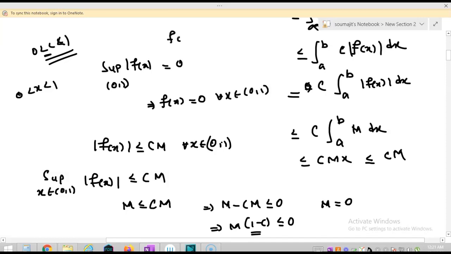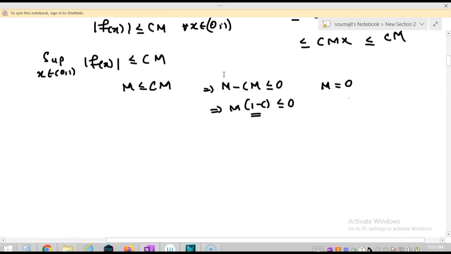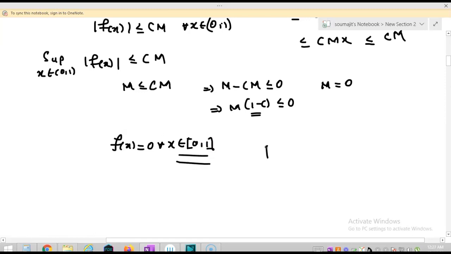Now f of 1 is equal to the limit as x tends to 1 from the left of f of x. The value of f of x when we approach from the left hand side of 1 is 0, so it is equal to 0, and f of 0 is given as 0. So combining this and this, I can say that f x is equal to 0 for all x in the closed interval 0 1. So this completes the proof.